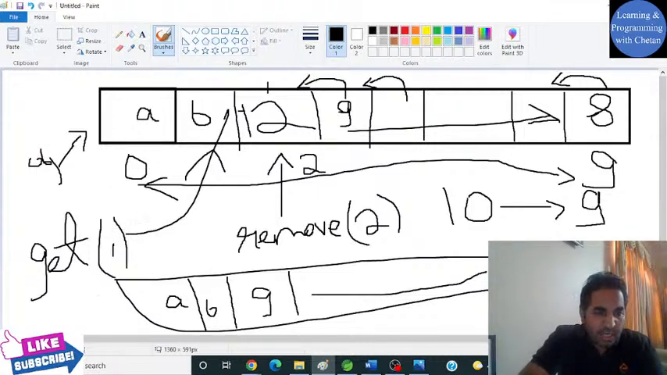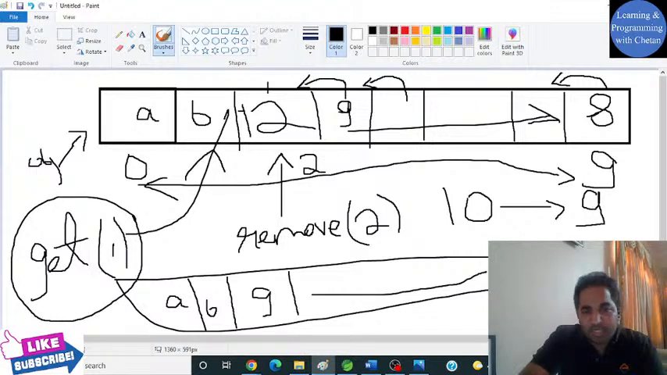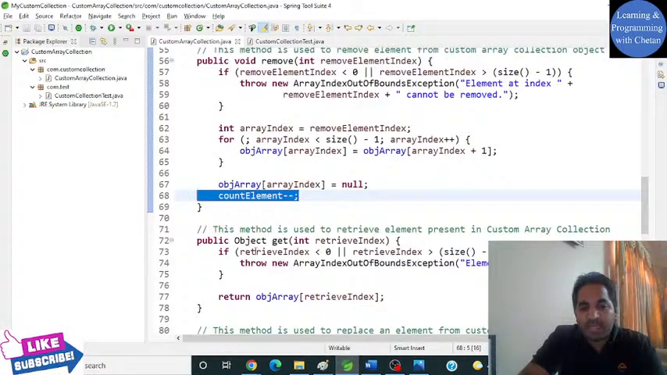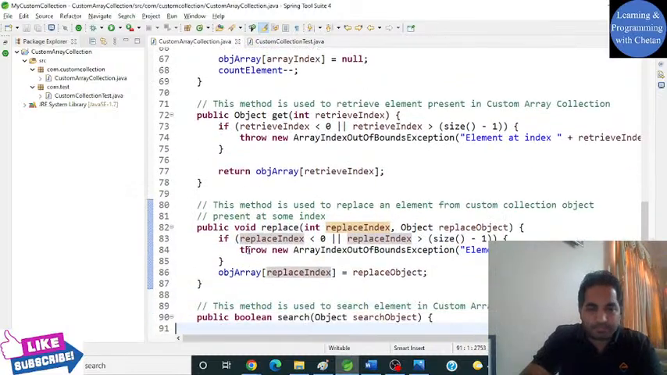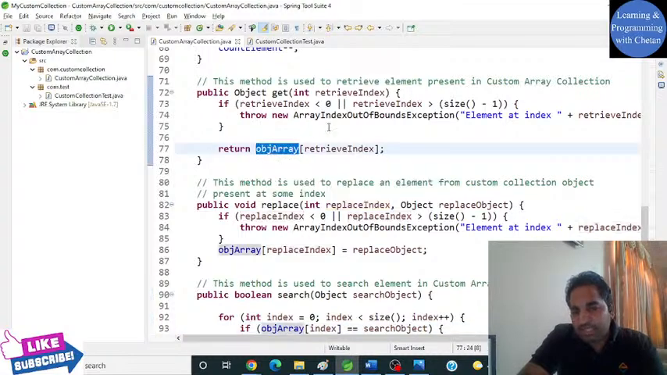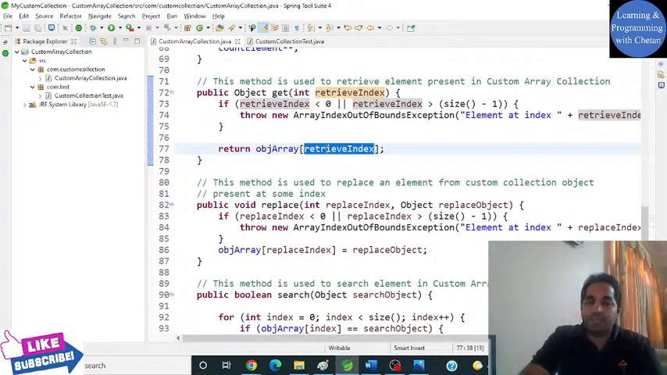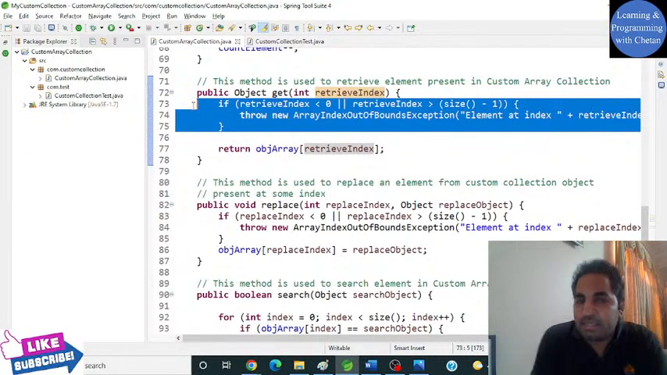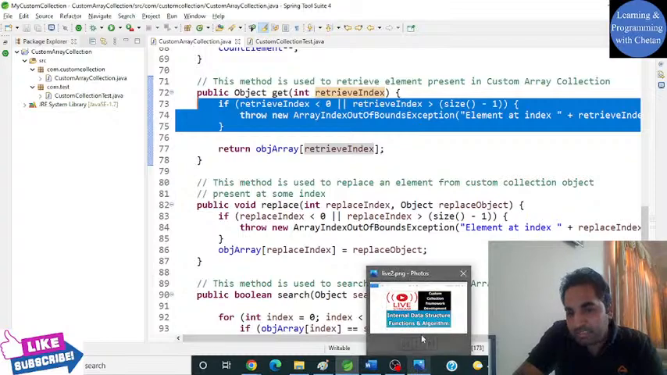So yes, now let us see how we can get the value which is present at this particular location. Let me take you to the code. It's very simple, guys. Very, very simple. As our internal data structure is an object array, we can directly retrieve an element from our array by passing the index. See, it's very simple. But before that, we need to add a check that we should not try to get any index value from our object.